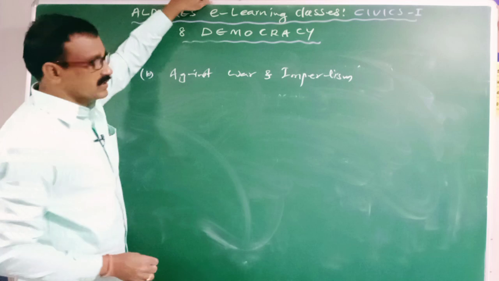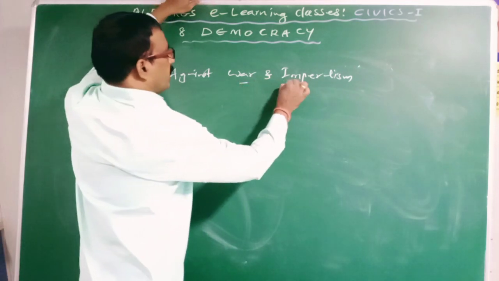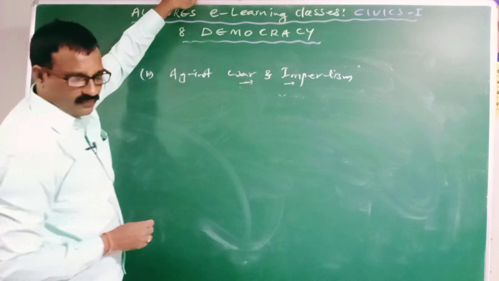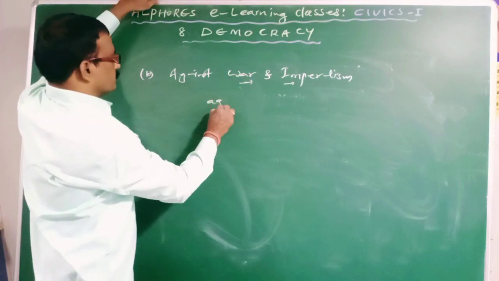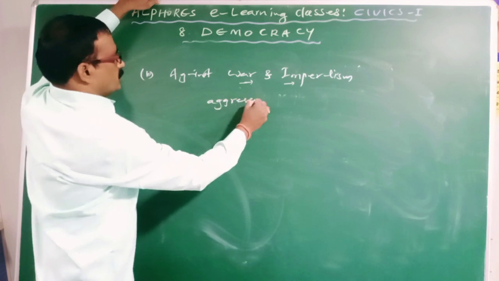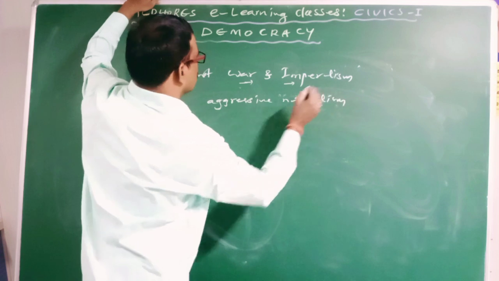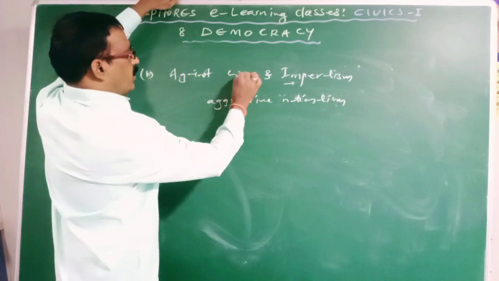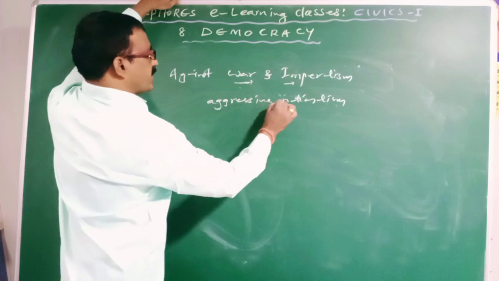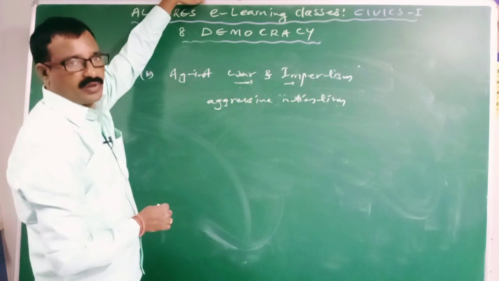The democratic form of government is against war, imperialism and aggressive nationalism, because war, imperialism and aggressive nationalism are very dangerous to the liberty of the individuals.